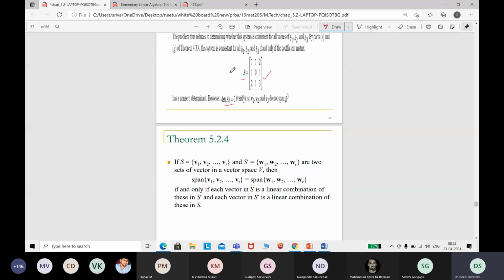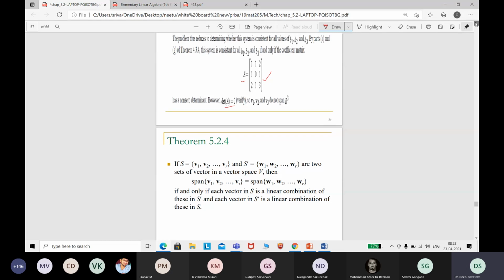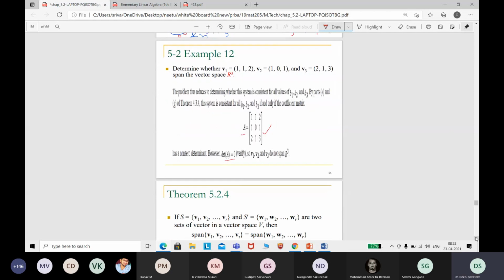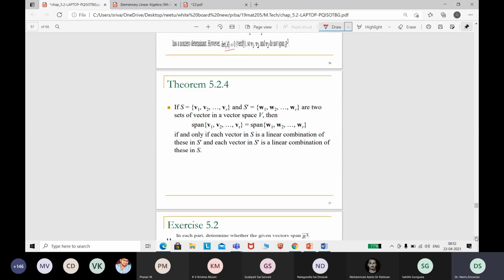So this is one of the conditions you can check, or either you can check this way or you can check that way. I used to check this way every time. Determinant will club two conditions actually, not only one condition, but even so, if you are checking the determinant, it is correct. Okay, understood?